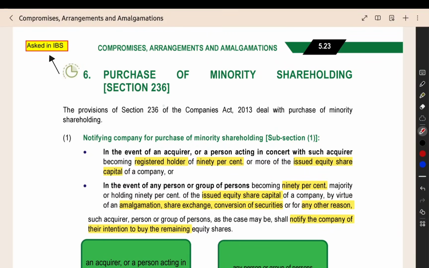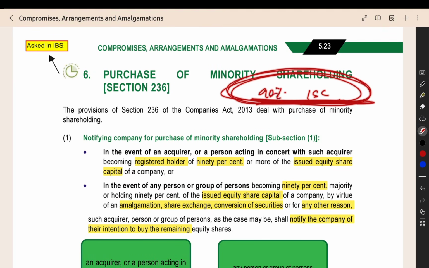Now we can see the next section, which is section 236, purchase of minority shareholding. I already told that we are having one section for the purchase of minority shareholding. If you are becoming the holder of 90% of the total issued share capital, either by way of amalgamation or by way of acquisition, you are purchasing the shares slowly, that is called the creeping acquisition. You are doing that and you are becoming the registered owner of 90% of the issued share capital.